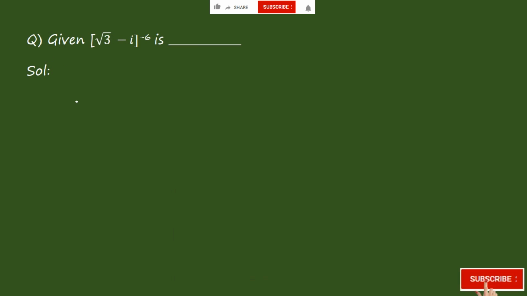Now coming to one more question on complex numbers. The question is: root 3 minus i whole power minus 6 is how much? So let us consider z is equal to x plus iy, which is equal to root 3 minus i. So we get x is equal to root 3 and y is equal to minus 1.